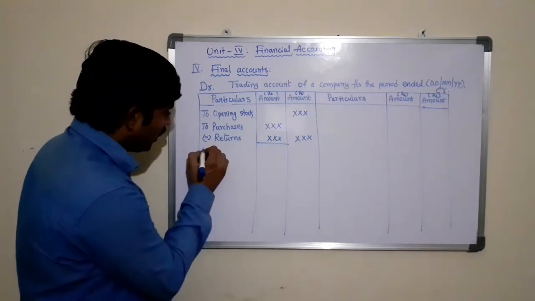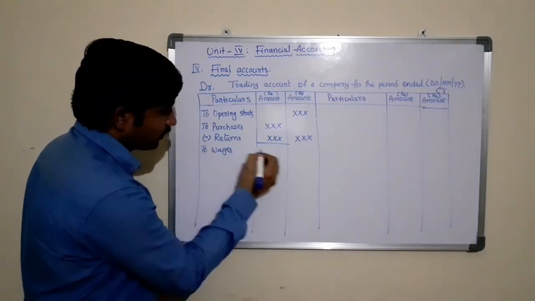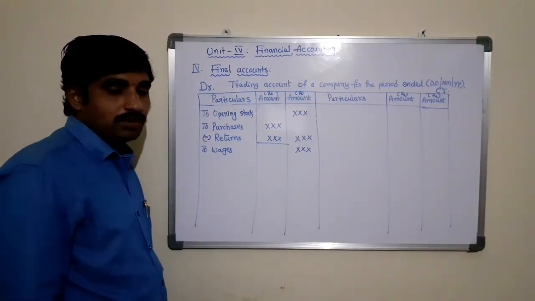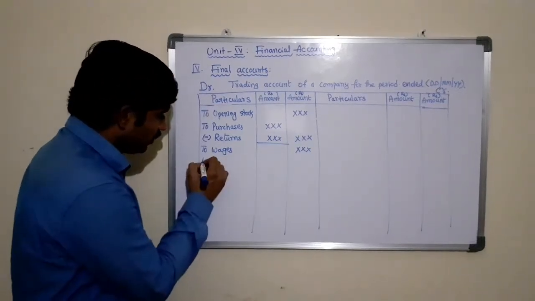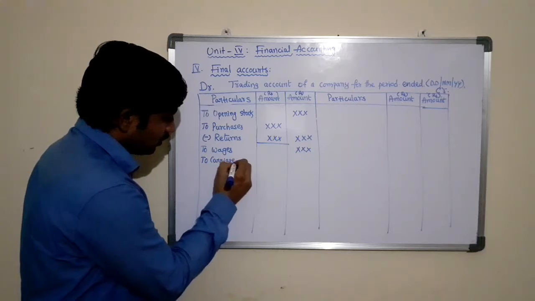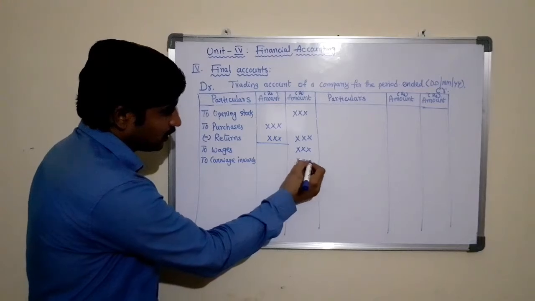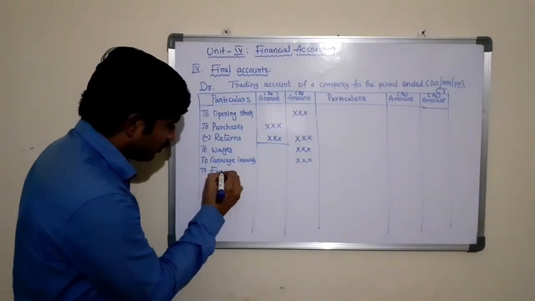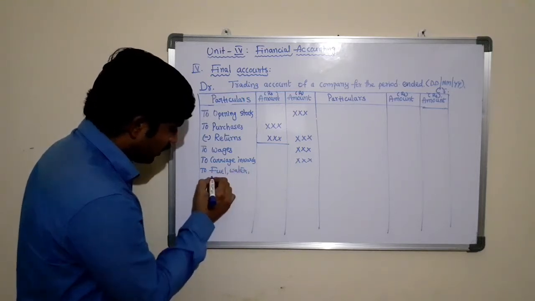Any adjustments to be made in the debit or credit column, we make in the inner column of the respective accounts. Then other direct expenses like wages, the direct expenses paid to labor, carriage inwards, fuel, water, gas.